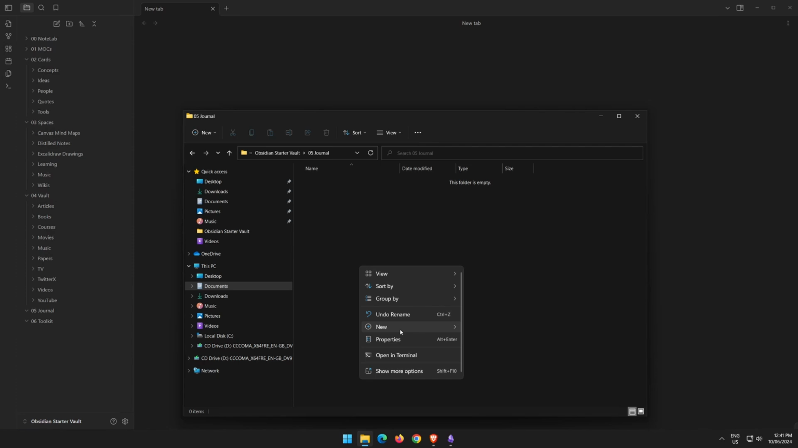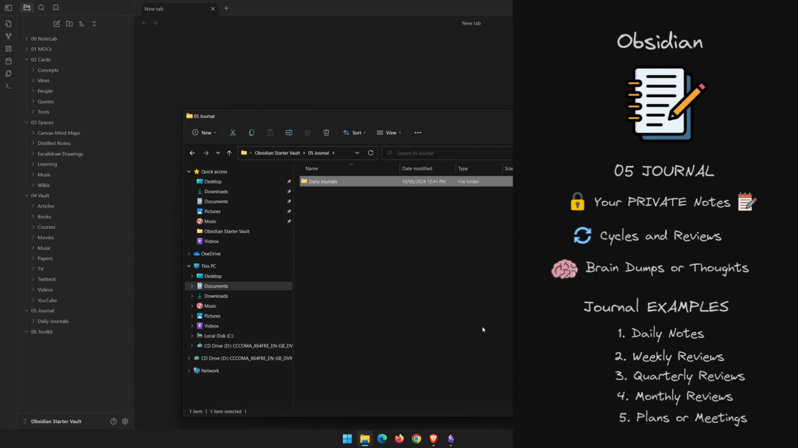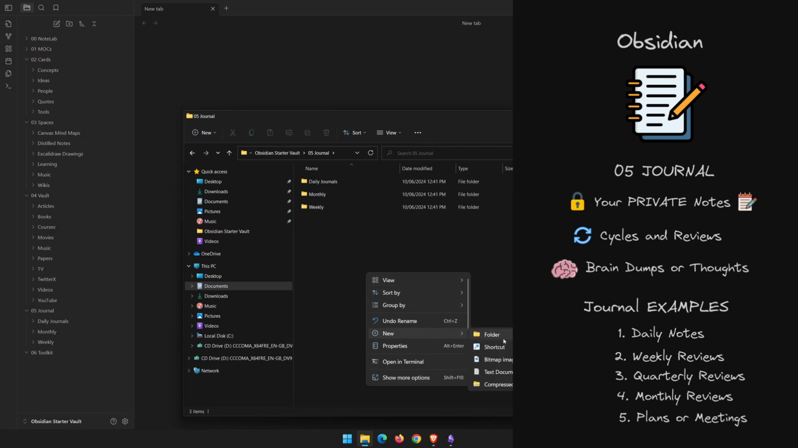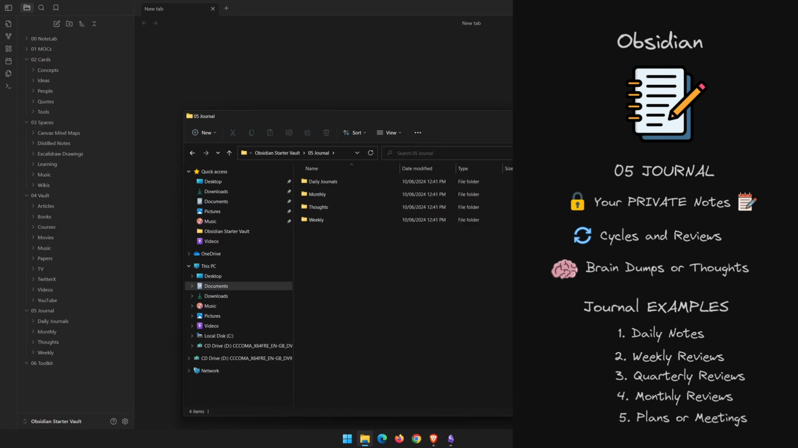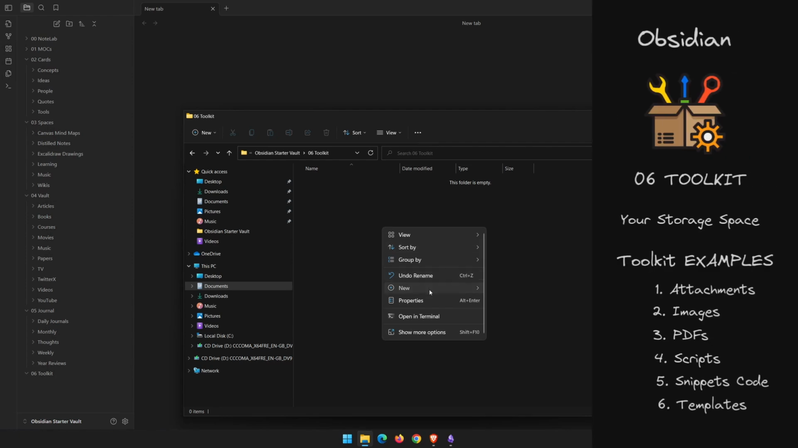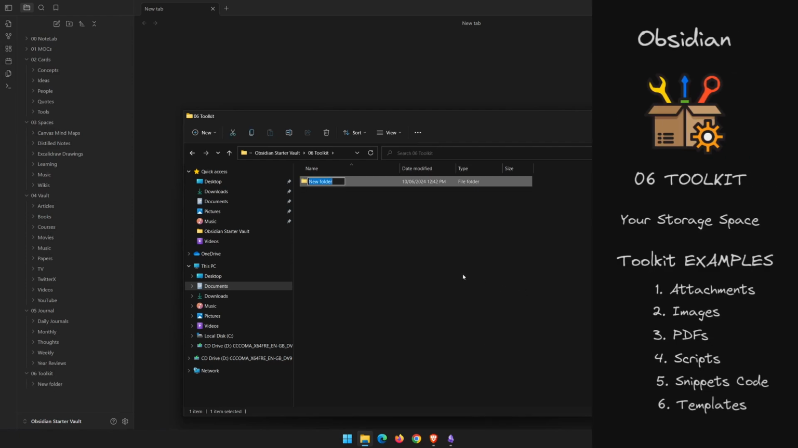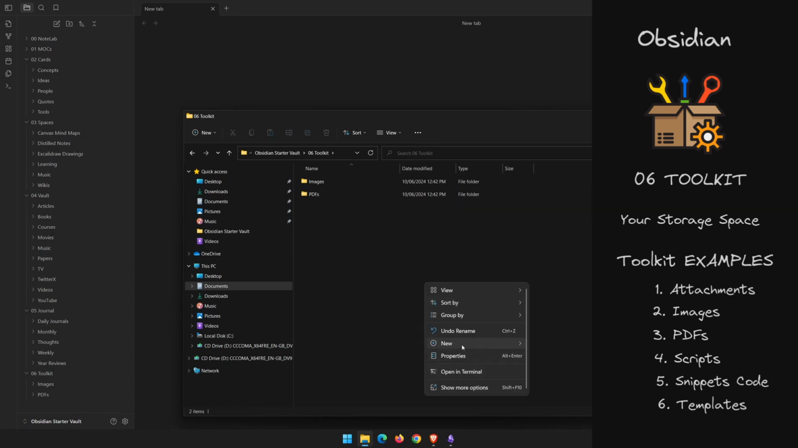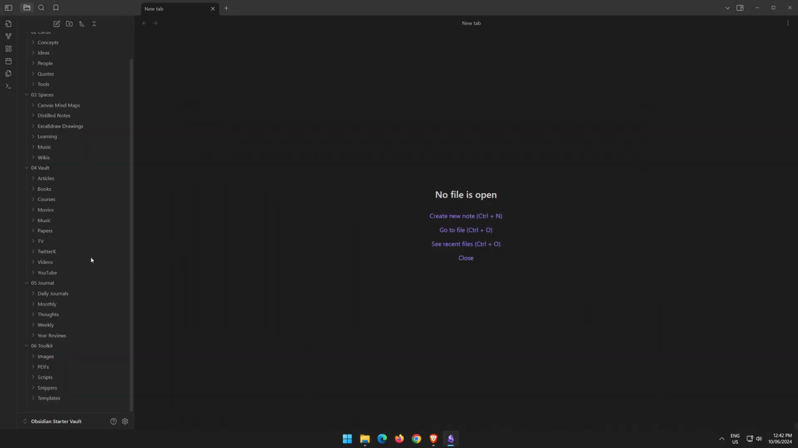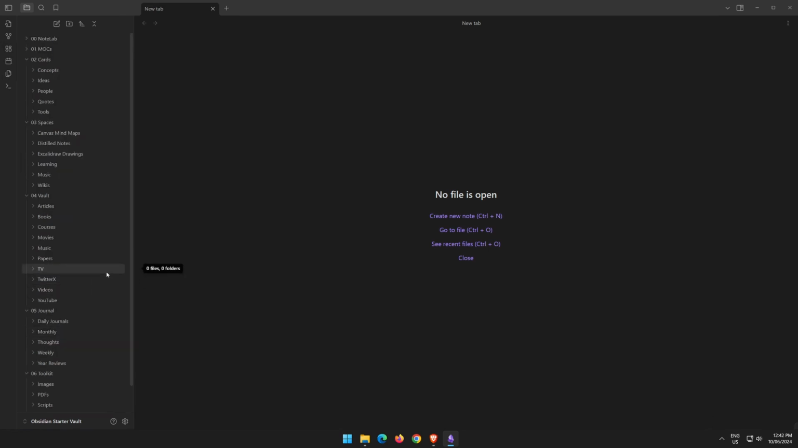Next, we'll build some subfolders for our journal entries. We'll need a folder for our daily journals, weekly journals, monthly reviews, thoughts, and yearly reviews. The last folder is going to be our Toolkit. Toolkit is a good space to store your images, attachments, PDFs, scripts, snippets, and templates. Now we have all our basic folders set up. We can collapse all our folders back to our 6 parent folders.